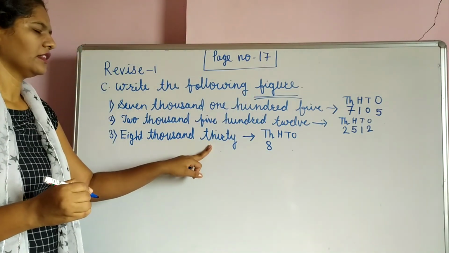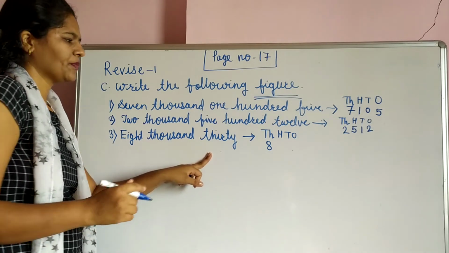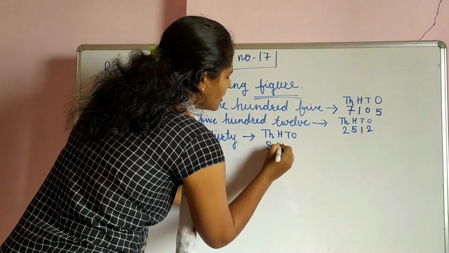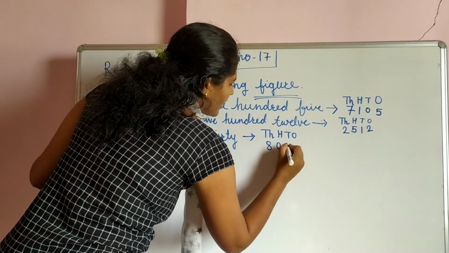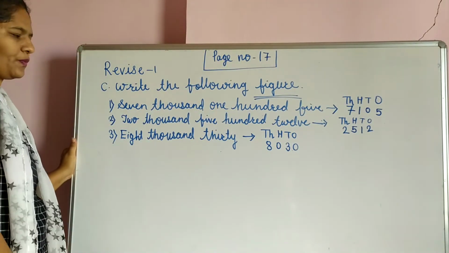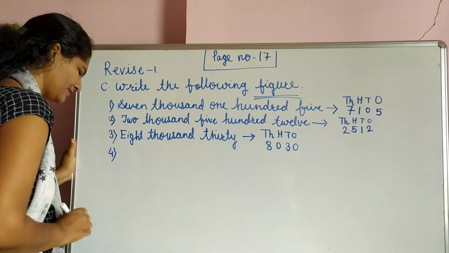What is here? 30. Is there anything in the hundred place? No. So give here 0 on the hundred place, and 30 is on the tens and ones place. Okay, this is the 8030.